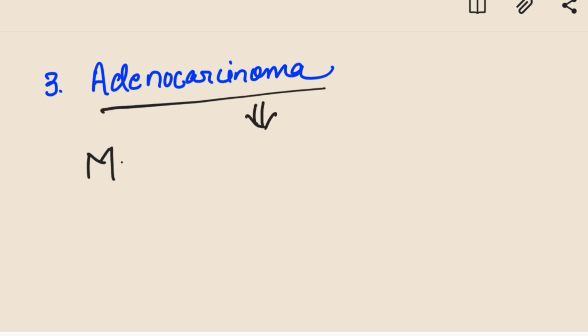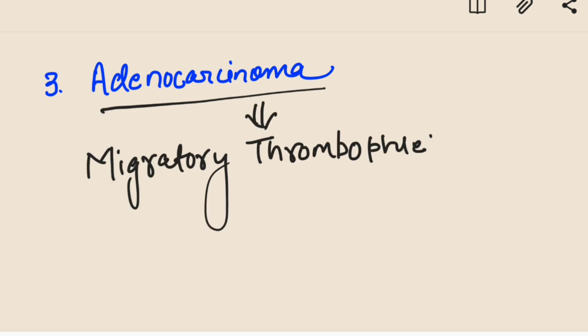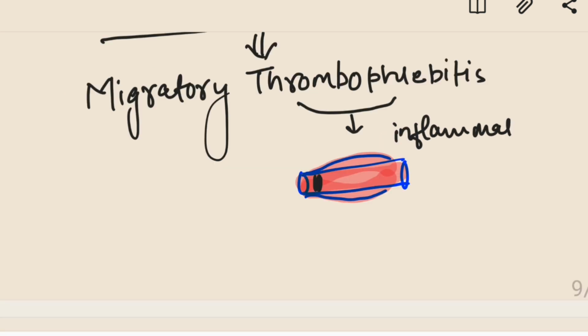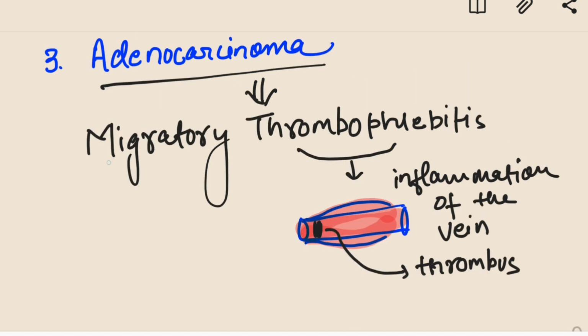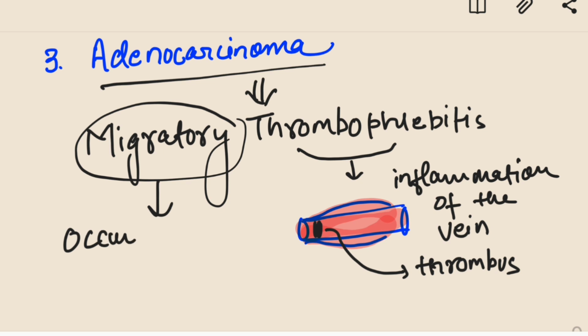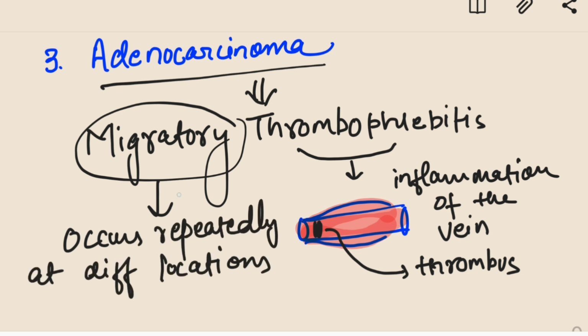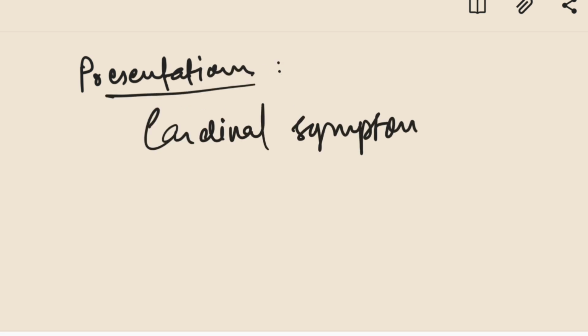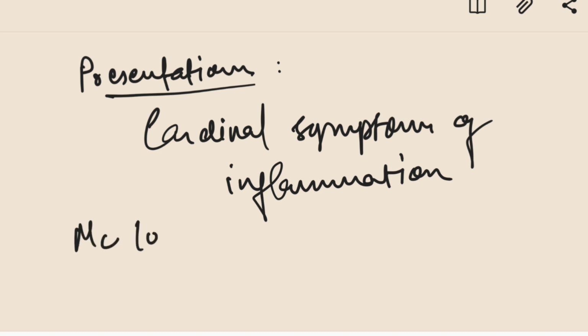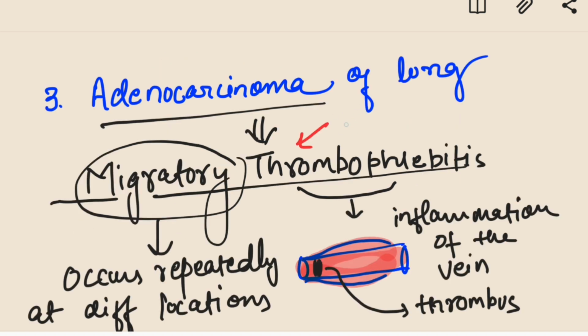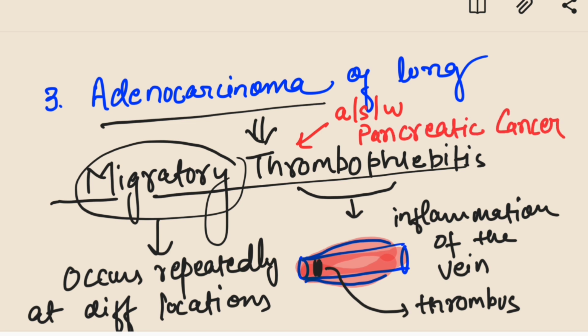The next one in line is the most common primary cancer of the lung, that is adenocarcinoma. This cancer is associated with migratory thrombophlebitis. Thrombophlebitis means inflammation of a vein related to a thrombus or blood clot. When it occurs repeatedly in different locations of the body, it is termed as migratory. The patients with the syndrome often present with 5 cardinal symptoms of inflammation. The most common location are the legs. A bonus point for the exam: migratory thrombophlebitis is also seen with pancreatic cancers.